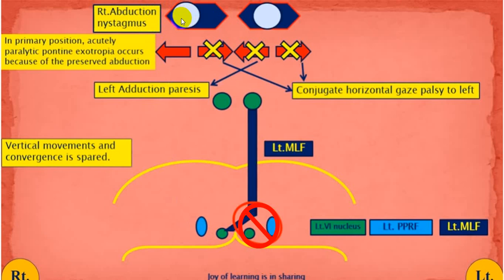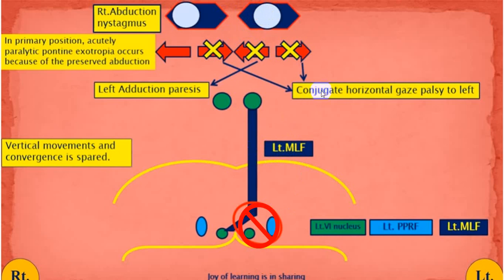And while doing that, the left eye cannot adduct, because in this eye the medial longitudinal fascicle is damaged, so you cannot have adduction of this eye. So on this side there is complete gaze palsy.